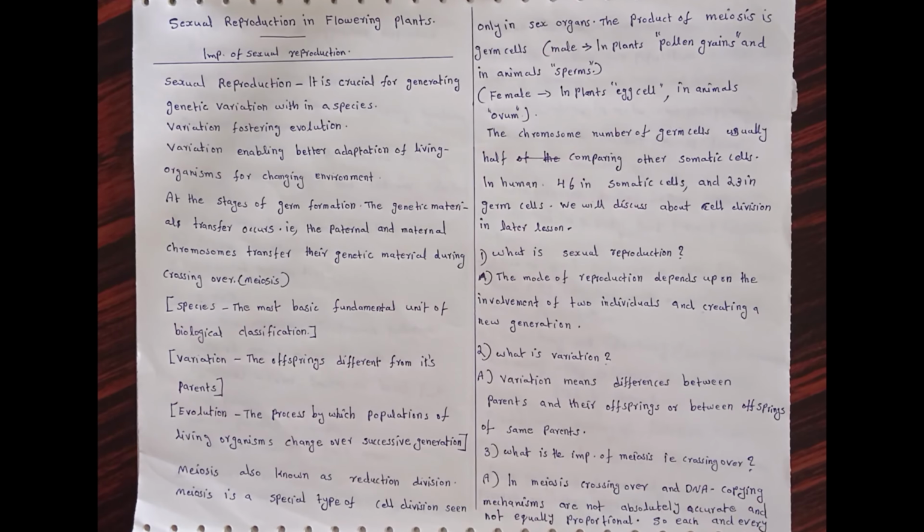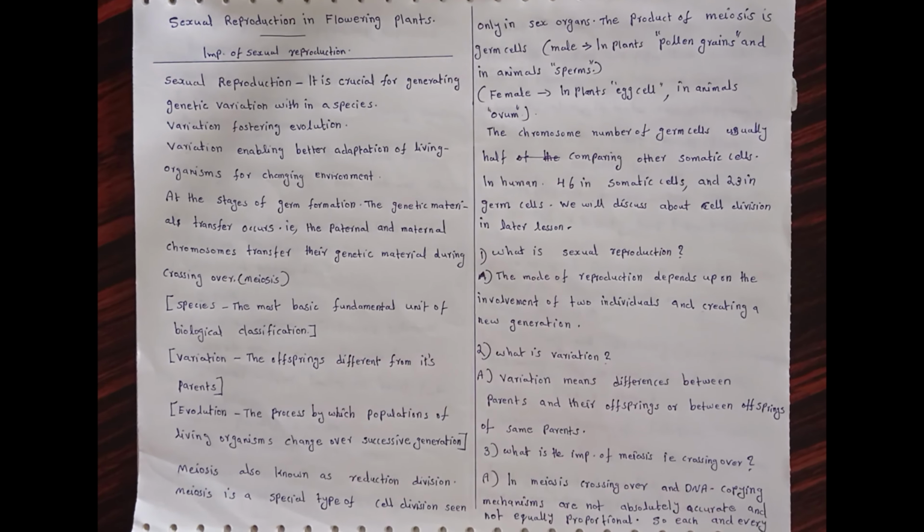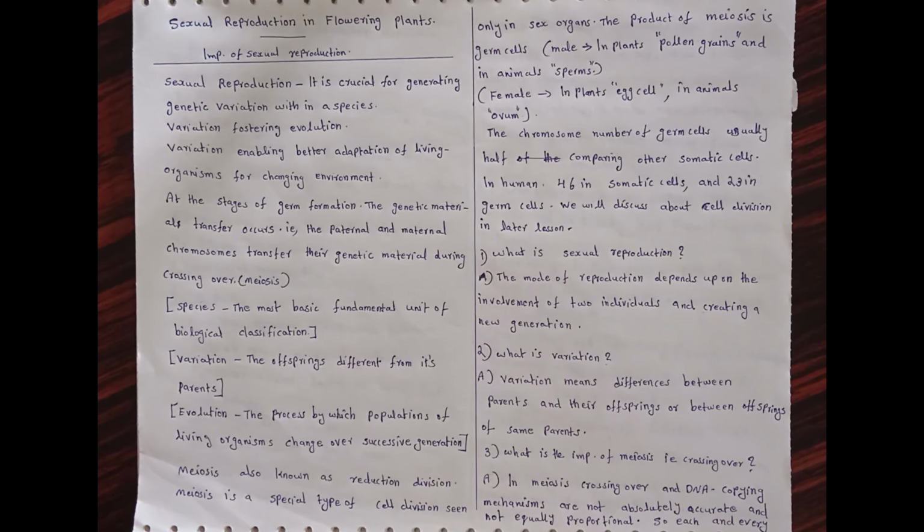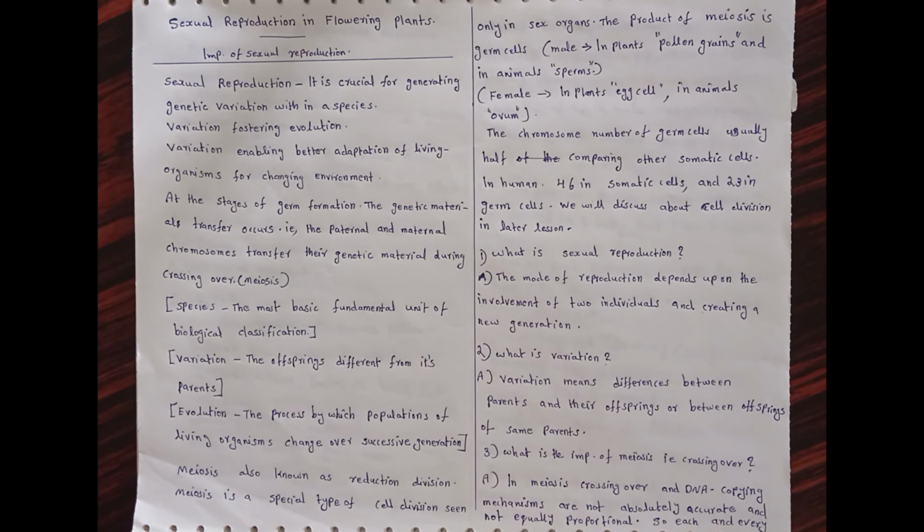What is sexual reproduction? The mode of reproduction that depends upon the involvement of two individuals and the creation of a new generation is known as sexual reproduction. Again, the detailed definition of variation: variation means difference between parents and their offsprings or between offsprings of the same parents. Offsprings means individuals or children.